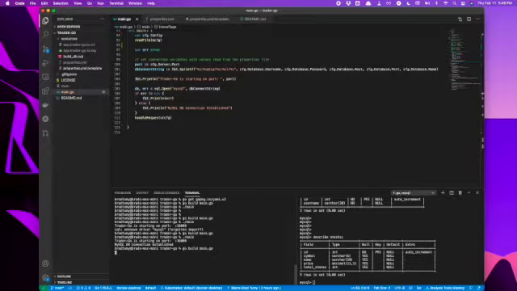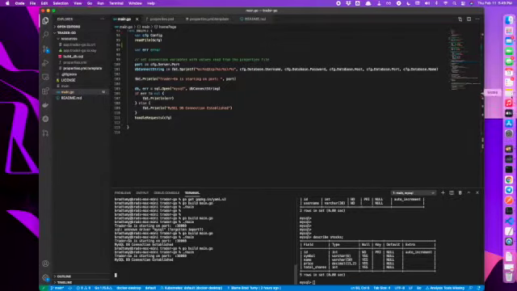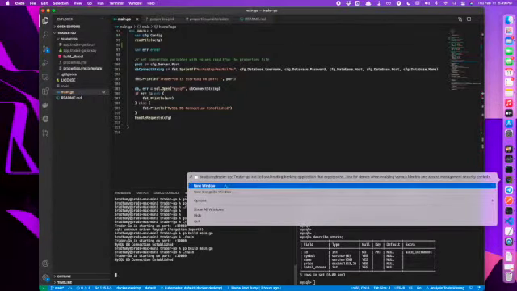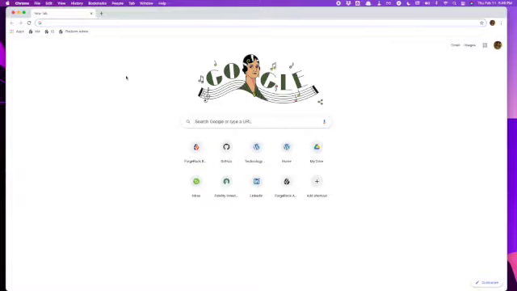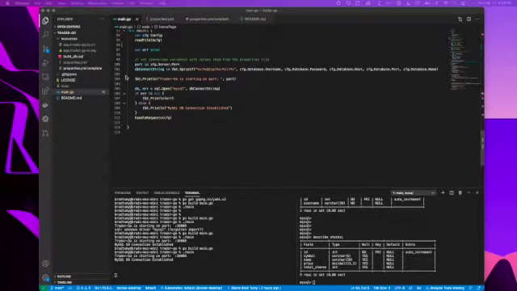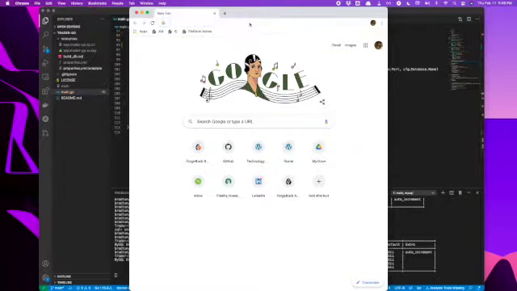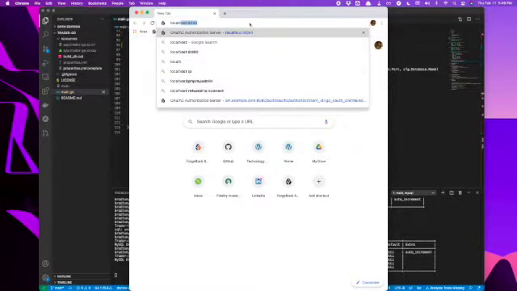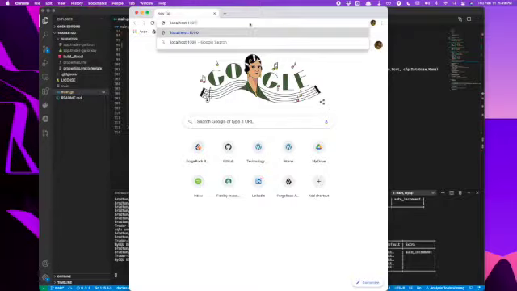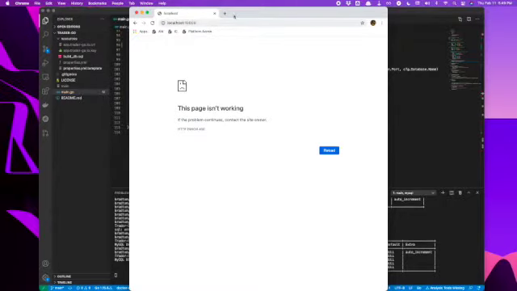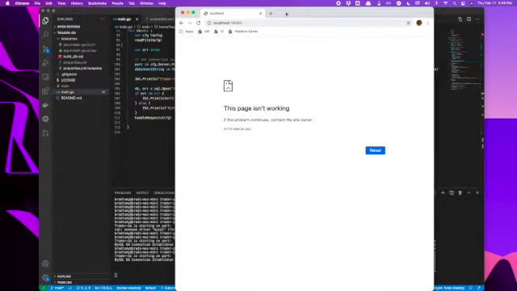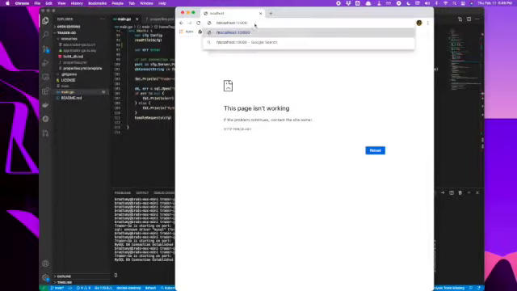Let's compile. Great, so we're still connected, now on port 10,000. So let's see, we bring up a browser and we go to localhost. Because it's HTTPS.